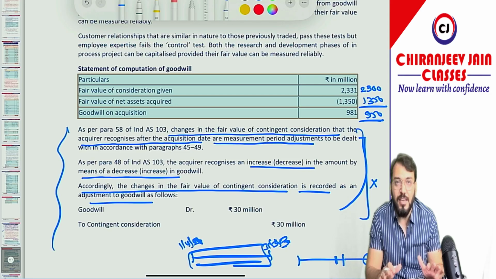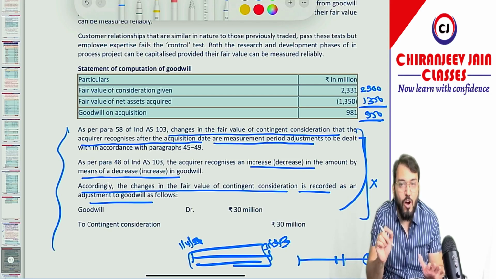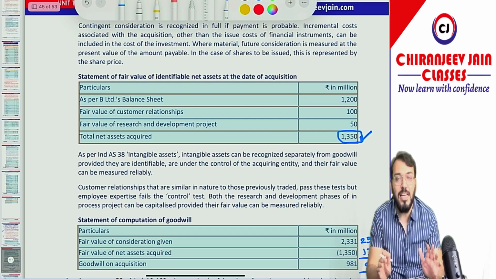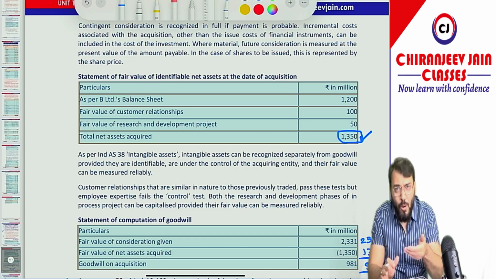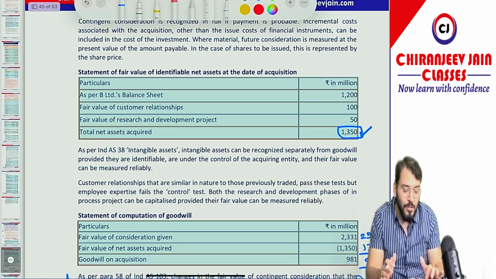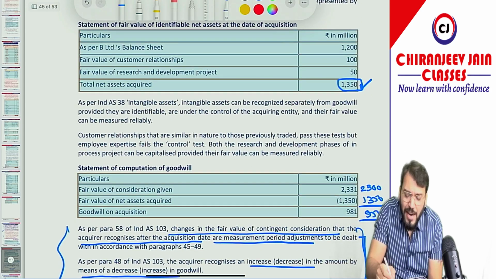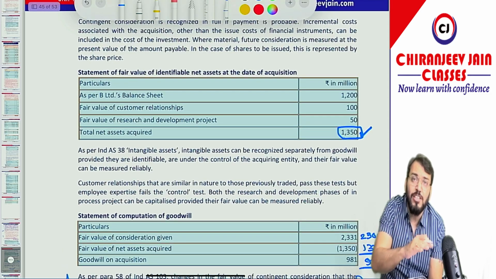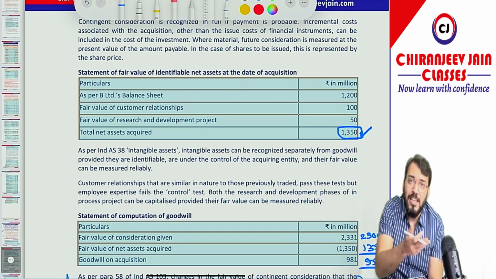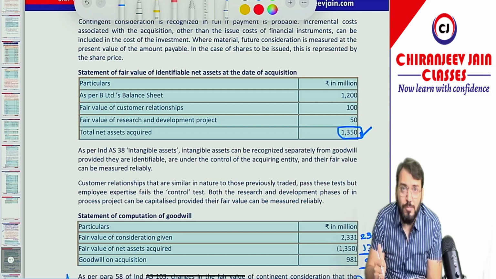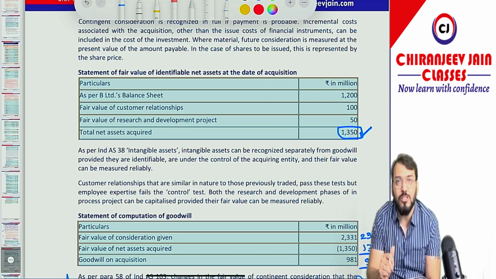You can give the answer based on the MTP of November 2023 exam. That is the 100% correct solution, and I hope you also feel the same. Correct now? Okay, sir. Because how can you add this? If you add this legal and professional cost, then all your previous questions where it was charged to profit and loss account as an expense, that will change. So you need to rectify that solution now. Got this point? I hope you have understood my emotion.